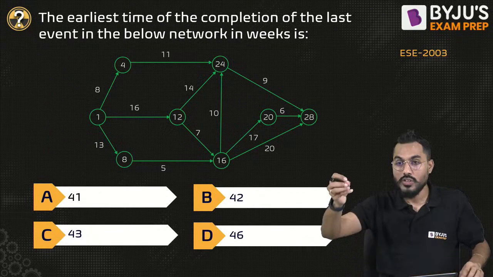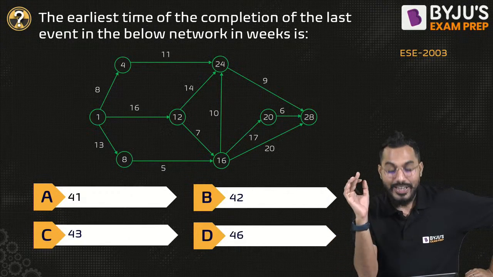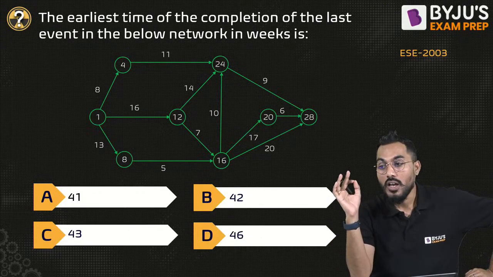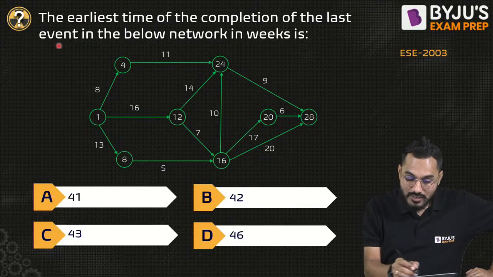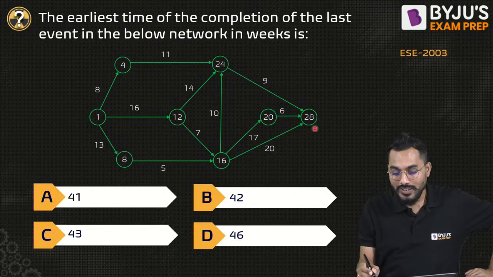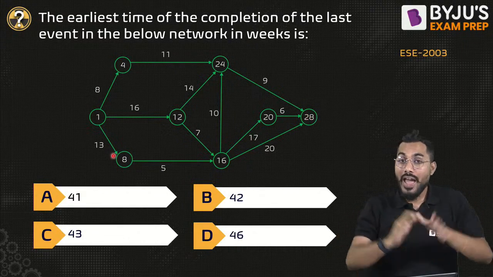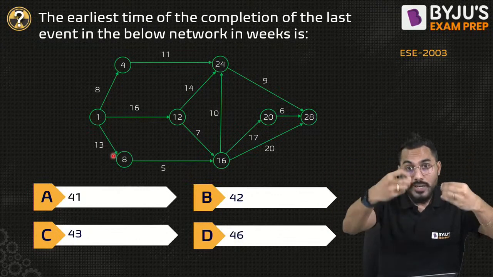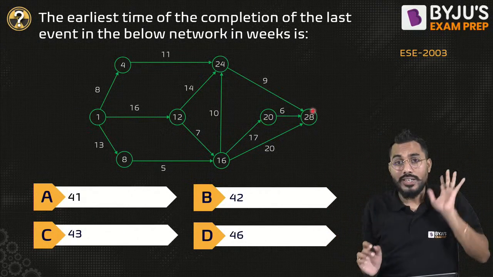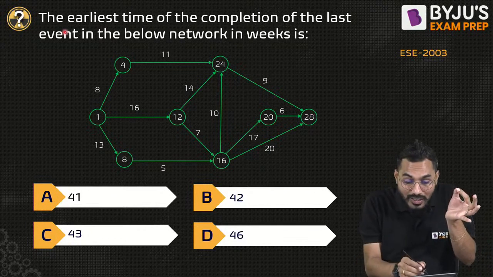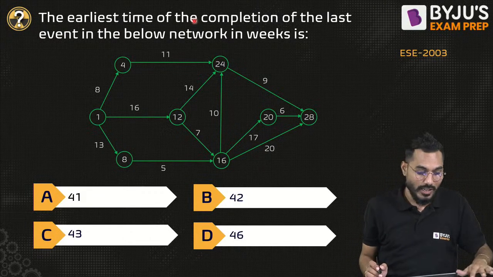Okay, superb. Next question. Again, a very interesting question. The earliest time of completion of the last event in the below network is, whatever the last event, 28. Now this network diagram is given, and the event numbers are given as well, but I don't need to panic about that. For the last event, number 28, what is the earliest time of completion? This is exactly the question.